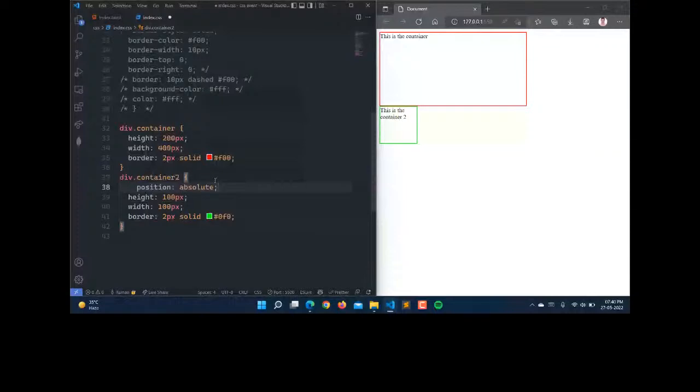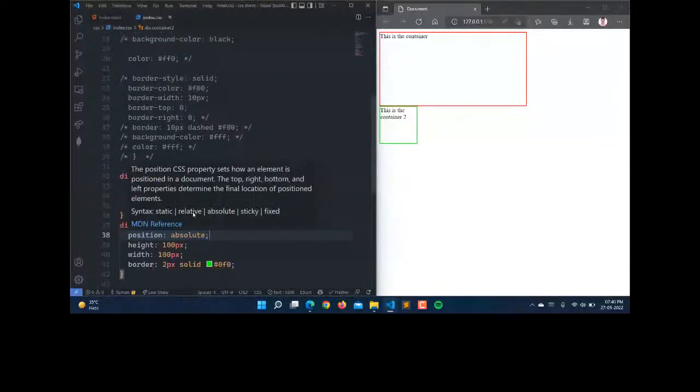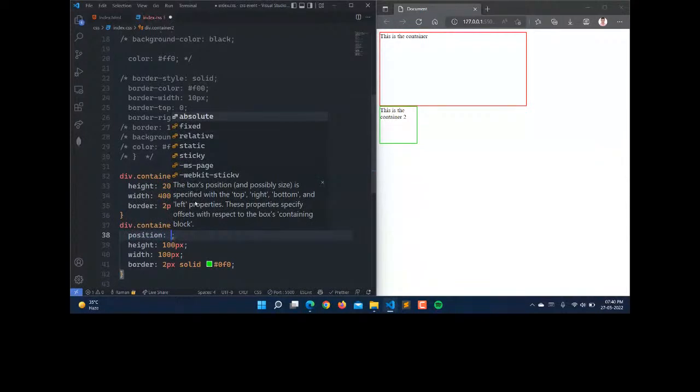You can see that the position CSS property sets how an element is positioned in the document. The position property is used to tell how our HTML element is positioned. So we have the static, relative, absolute, sticky, and fixed types of position here. As we have defined the absolute position, this is positioned, which means this will work with top, right, bottom.